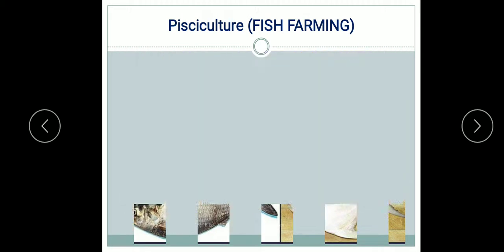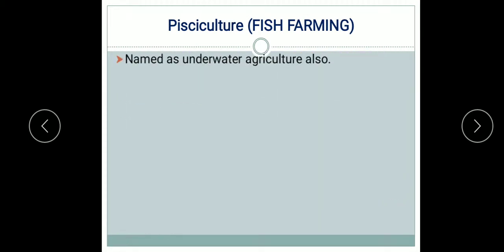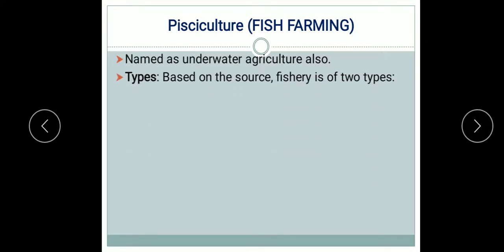Now we'll see that another name for pisciculture or fish farming is underwater agriculture, since fishes are reared in water. So this type of culture can be called underwater agriculture also.